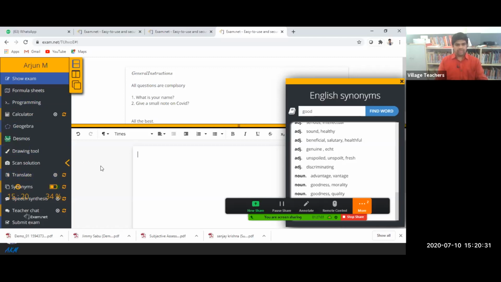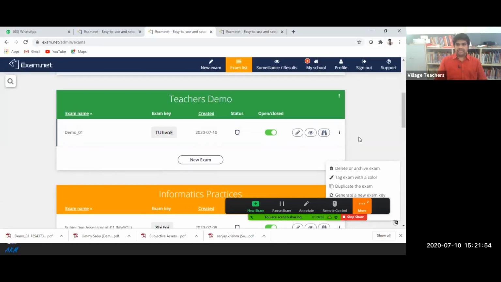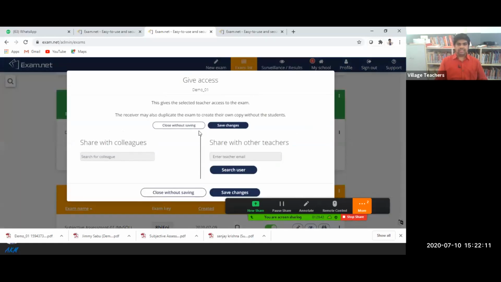And if I'm just moving like this, the teacher will get a notification. So I can share this question. Suppose it is applicable for GK and other competitive exams. So one teacher created a competitive exam question paper. So we can just create a duplicate exam or move to another group or move to the colleague also, give another teacher access. So when you click here, it will just ask for the corresponding colleague. So corresponding colleague we can send, or we can directly search for other teachers and we can send.